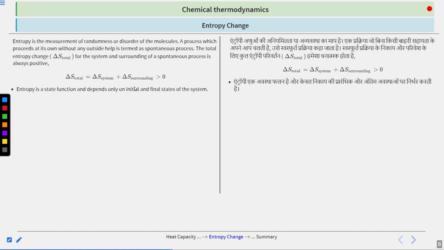Suppose Q_P, that is the heat transferred at constant pressure, and the heat transferred at constant volume, Q_V, are also not path functions, because in that case Q_V or Q_P is equal to the change in enthalpy and the change in internal energy. Clear? Okay. So this equation is very, very important.